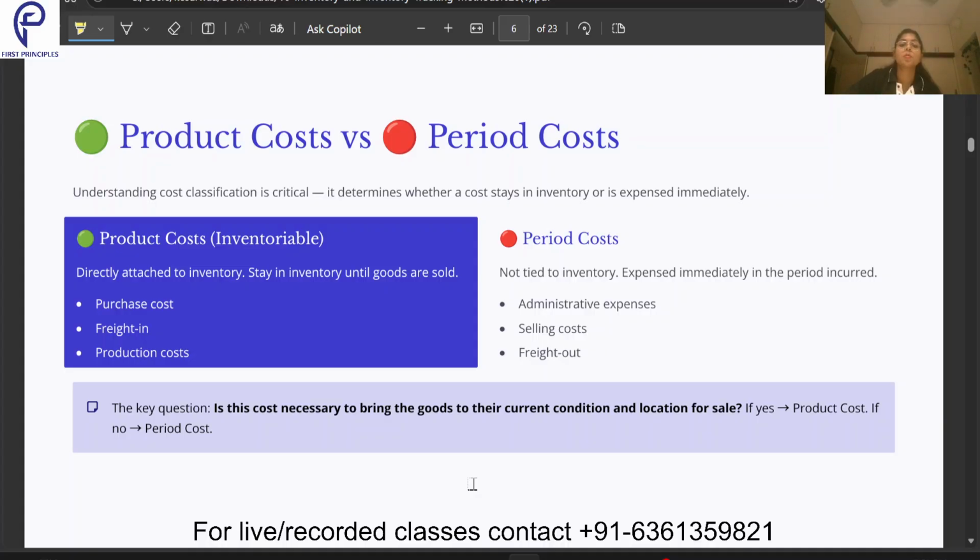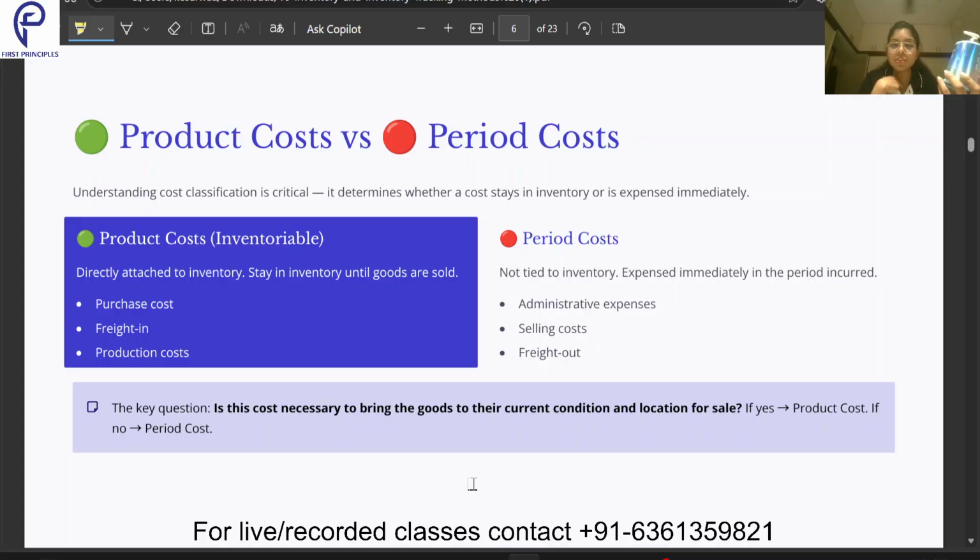Coming to the period cost. Period cost is what? It is not tied to the inventory. Now suppose in year 2001, when I just got this cardboard manufactured and brought it to my place, during that time I paid salary to my accounting staff.